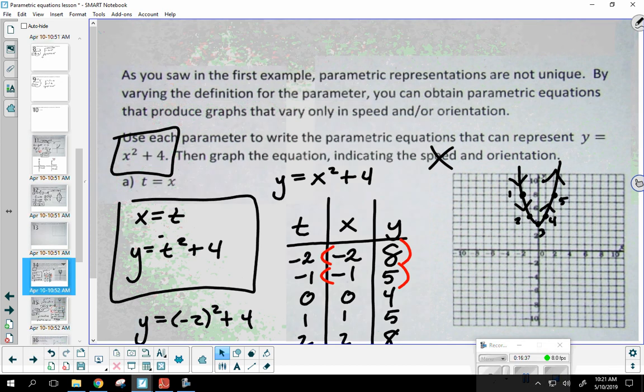Okay. The only thing that could possibly be different is the direction that the object is moving. So you do want to go ahead and check that. Now, speed could also be affected, but that's one thing I'm not going to focus on for this lesson. Okay, so as far as finding parametric equations, does anybody have any questions?